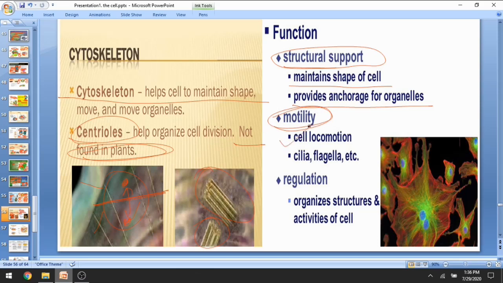If the cell membrane has cilia or flagella, these cilia and flagella are also made up of cytoskeleton. So they help in locomotion, moving from one place to another, just like in paramecium. Paramecium has cilia and flagella, and in the ovum you can find cilia outside the cell membrane. These cilia and flagella are all made up of cytoskeleton. They help in mobility, moving a cell from one place to another.